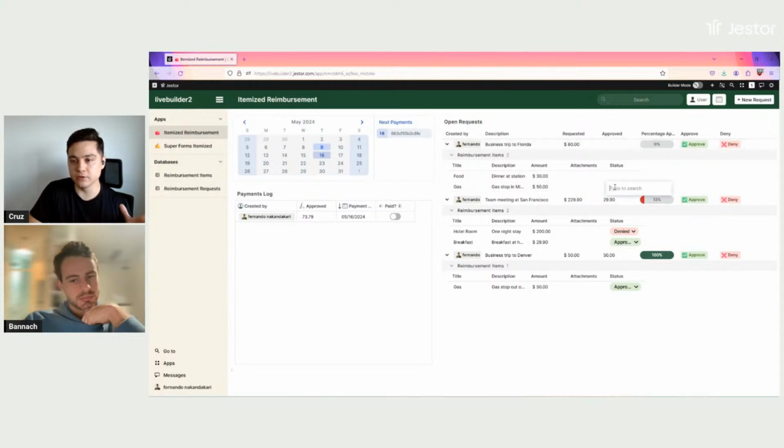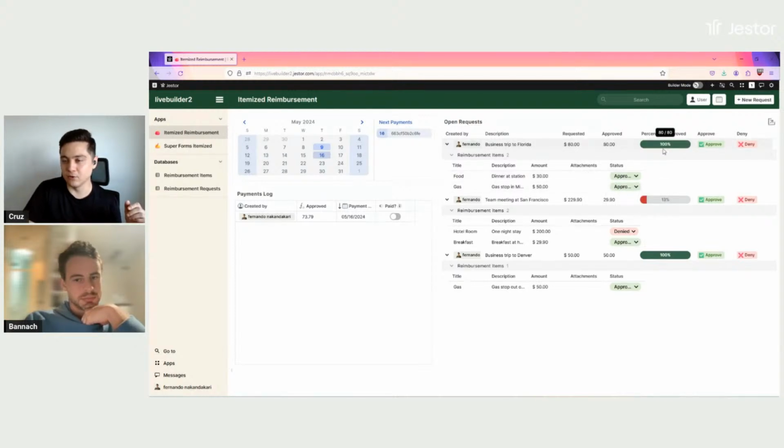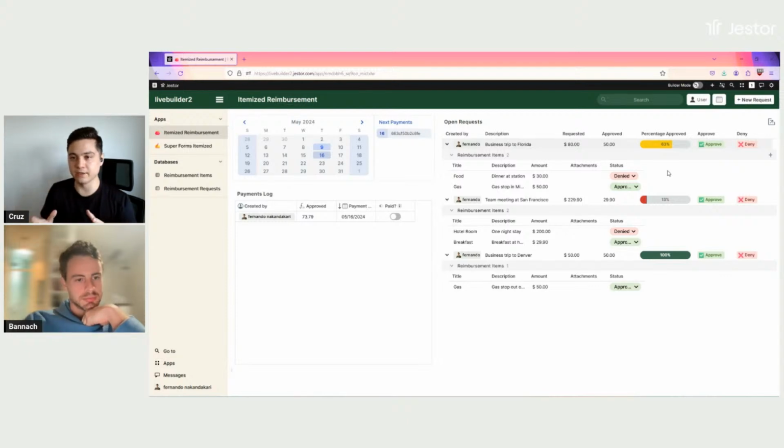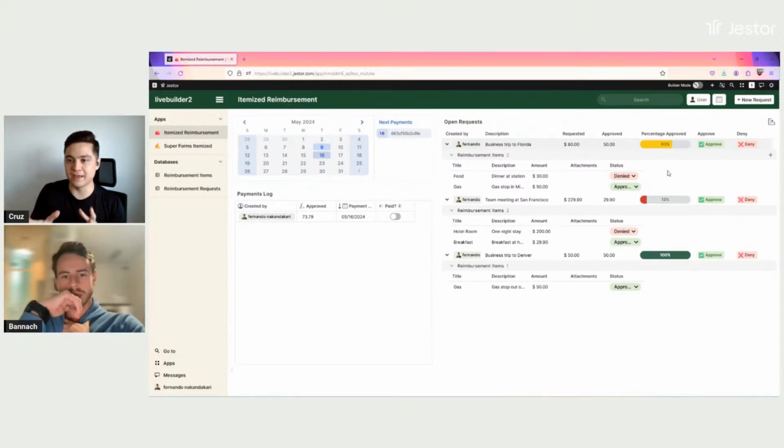So I can come here to status and approve gas, for example, and you can see that approved went to $50, and the bar showing the percentage approved also went up a little bit. So I can come here to food and click on approved, and it's going to go to 100%, or I could go to deny, and it's going to go back to 63%. So it's automatically calculating how much you're approving of that specific request.